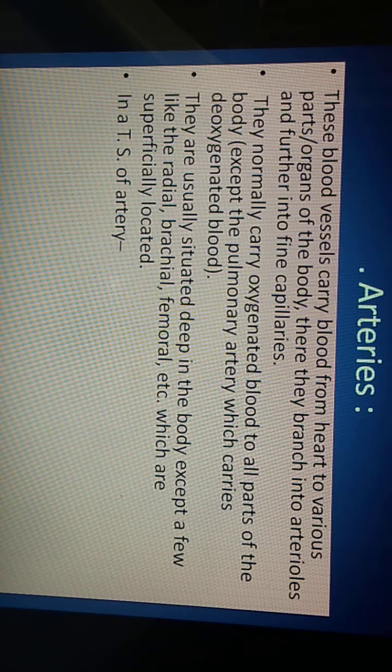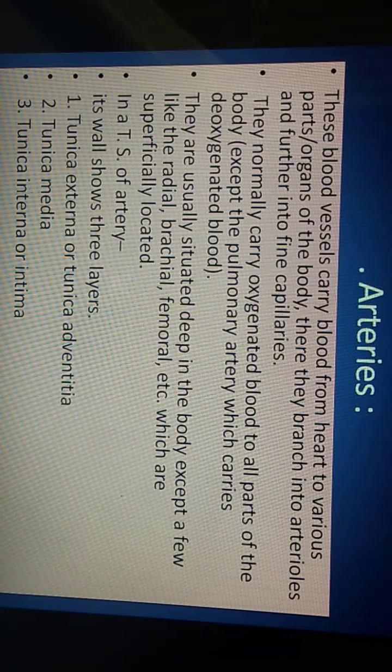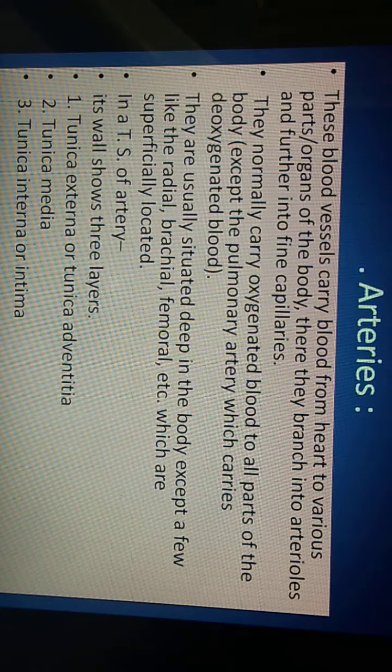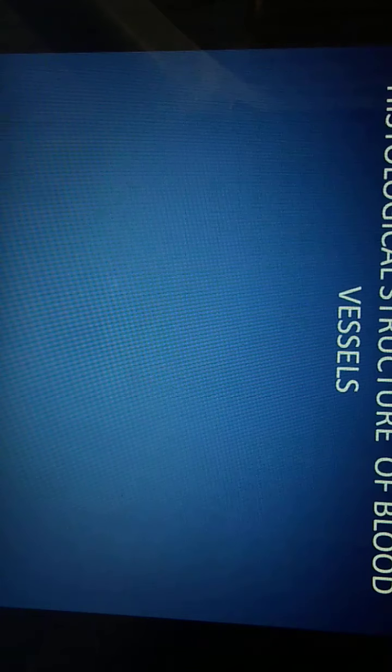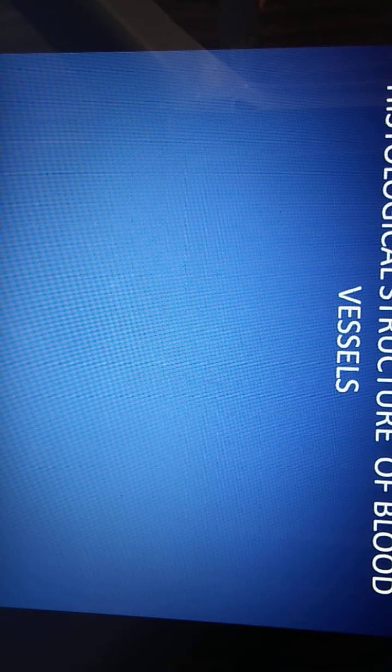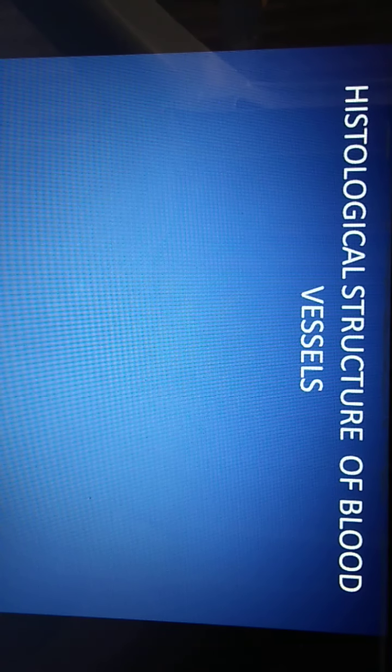When we take a transverse section of an artery, we have three different layers: tunica externa, also called tunica adventitia, second tunica media, and innermost tunica interna. Here we can observe the histological structure of a blood vessel.